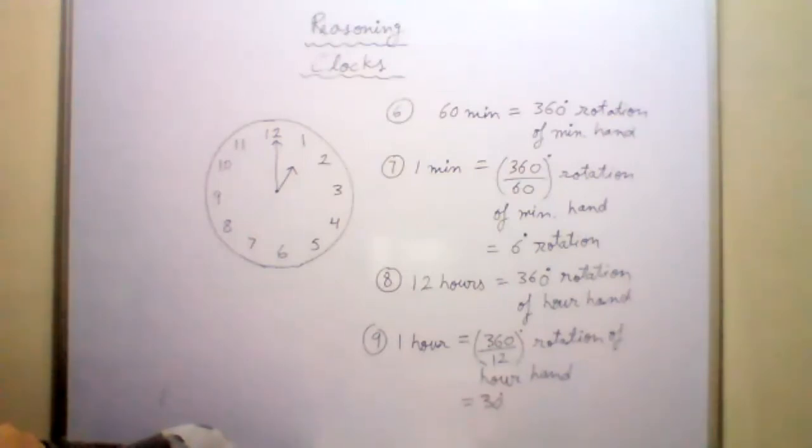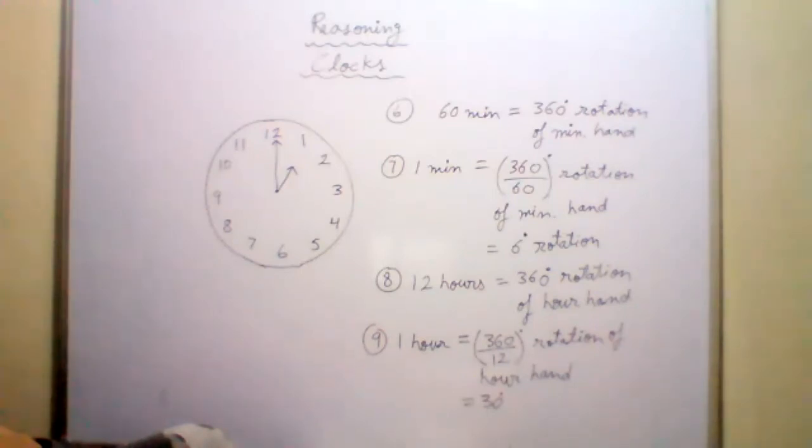Sir, 12 degree. Angle covered by the hour hand in 1 minute. No. Sir, 2 degree. Sir, 1 degree. No, beta.